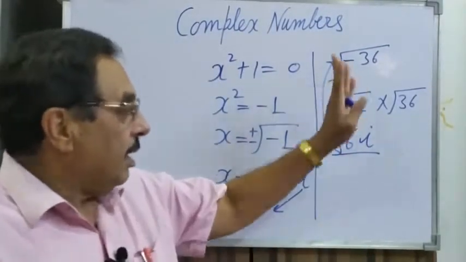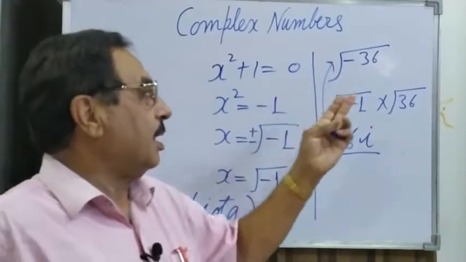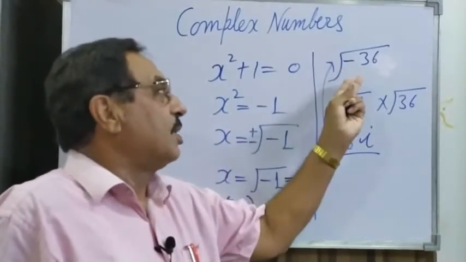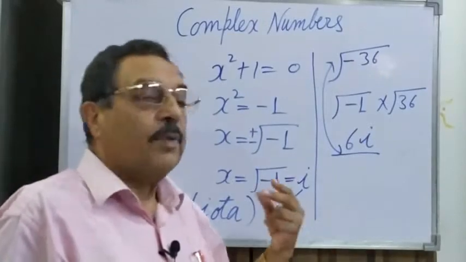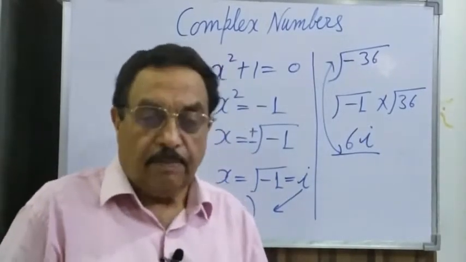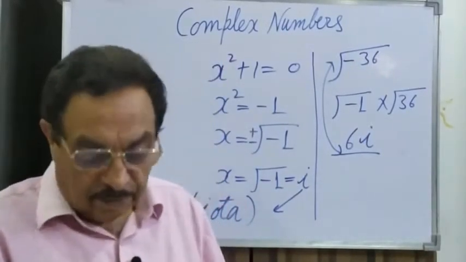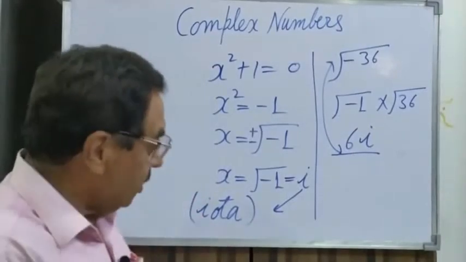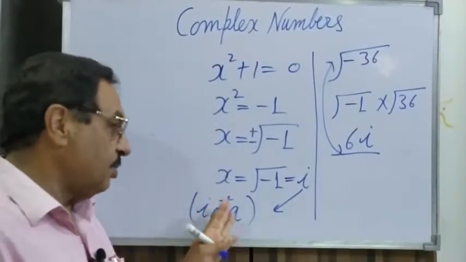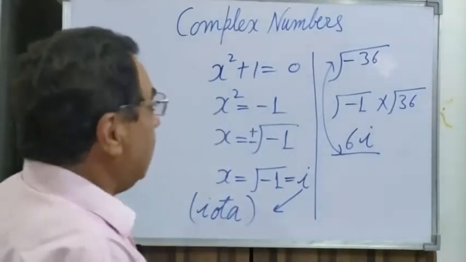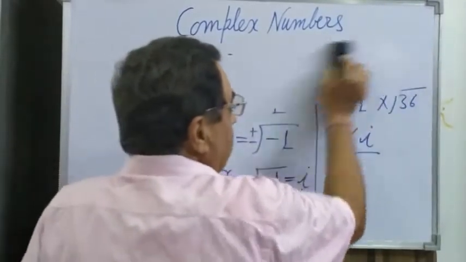Now in this class and in higher classes, you will never say the roots of a negative number don't exist. You have to give the answer in complex or imaginary form. I think you must have understood the meaning of iota and what it stands for.